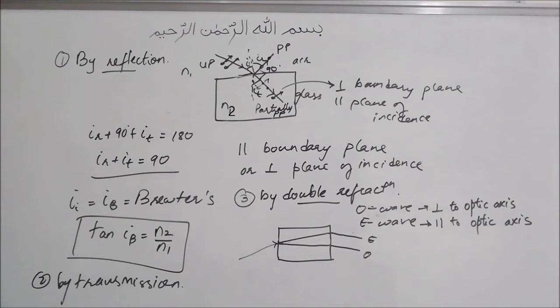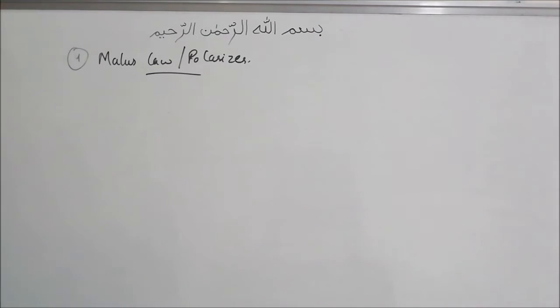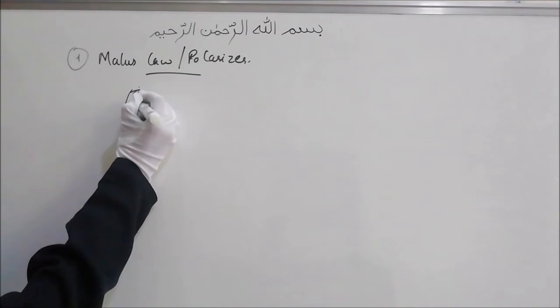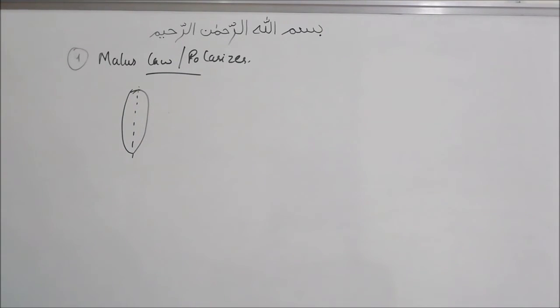The fourth method to get plane polarized light is known as Malus law, or by using a polarizer. If we take some unpolarized light and pass it through a polarizer, it will become plane polarized.